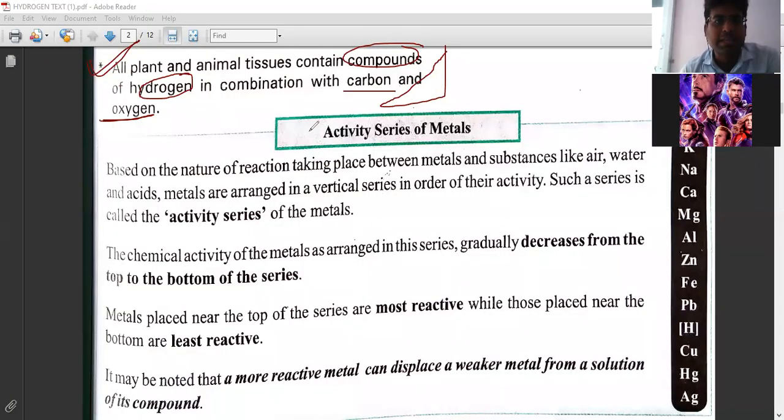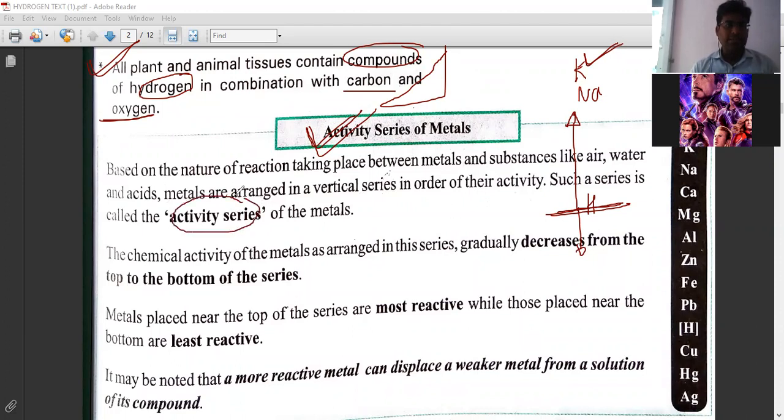So the next topic is the activity series of the metals, right? The activity series is the series in which elements are arranged according to their activity or reactivity. Suppose we know that potassium and sodium are the most reactive elements, so they are kept at the top of the reactivity series of metals, and hydrogen is here, acting as a reference point. Elements above hydrogen are reactive, and below it they are less reactive. That is called the activity series.